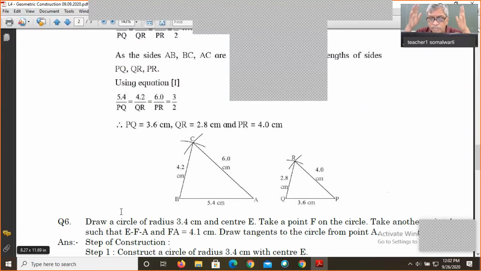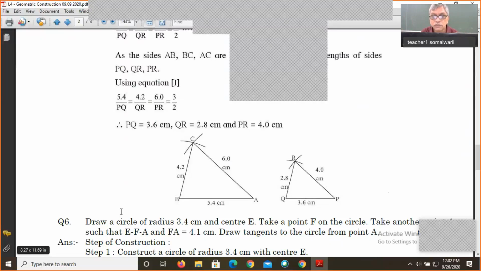So every construction has a practical purpose. Construction is a practical one, and by using theory, we are making it into practical construction, and we use constructions in day-to-day life for different purposes.